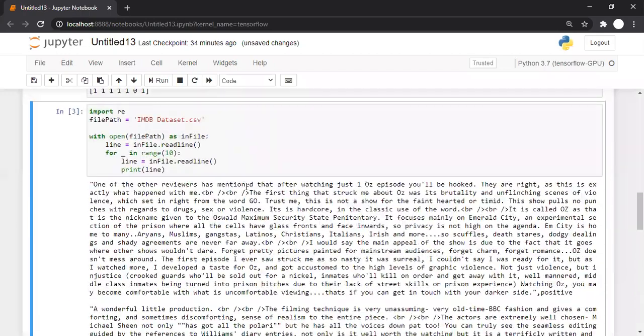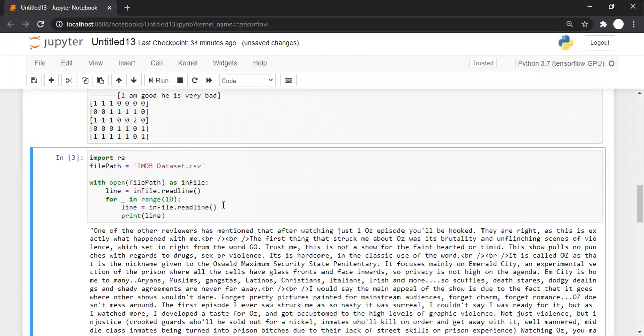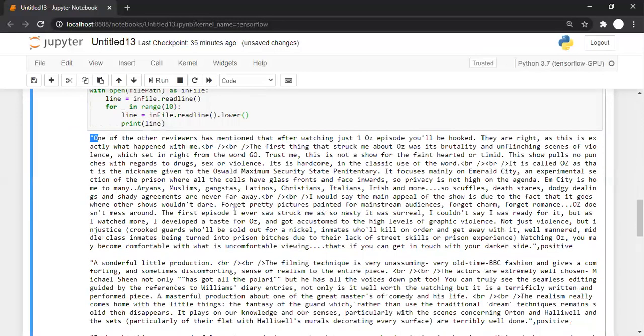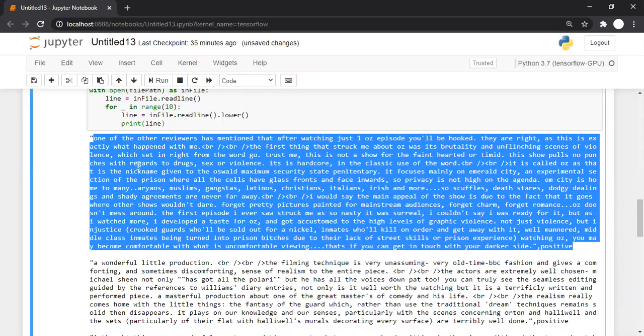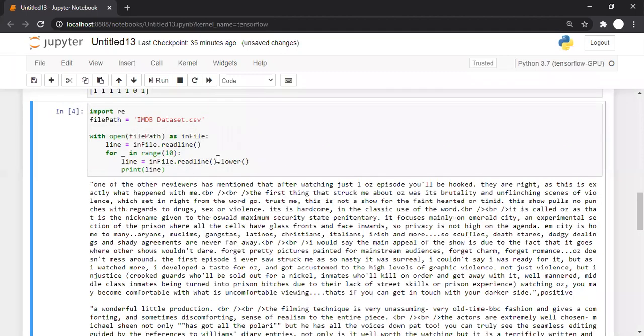So we can read this thing. What is our first step? Converting the sentence into lowercase. We can directly do it in the same line while we are reading. We'll read the line and go for dot lower. Now here there are uppercase letters in between, but here we are directly going for lowercase. Let's run this, and now the entire sentence is in lowercase. Converting to lowercase is very simple. We can simply append dot lower to readline.